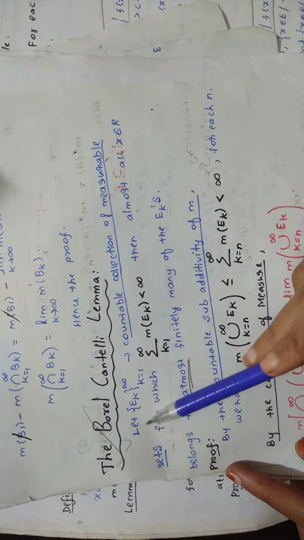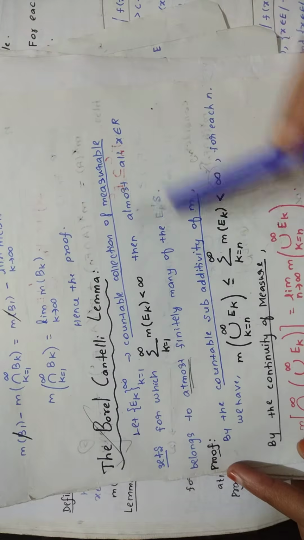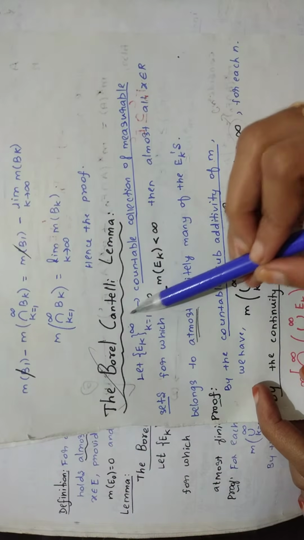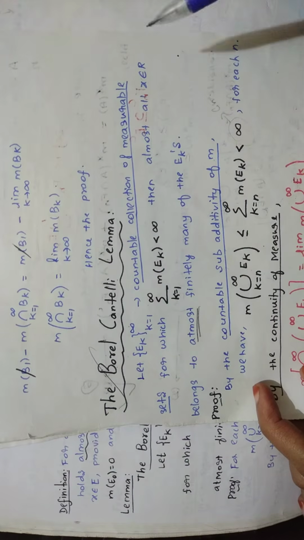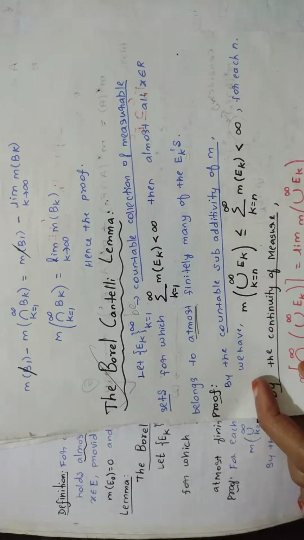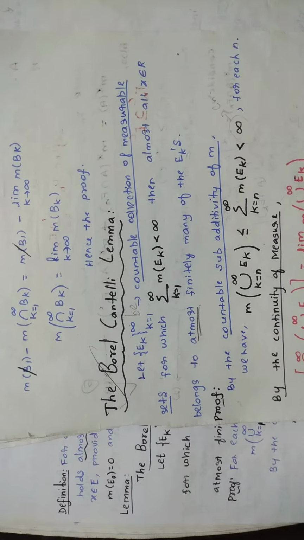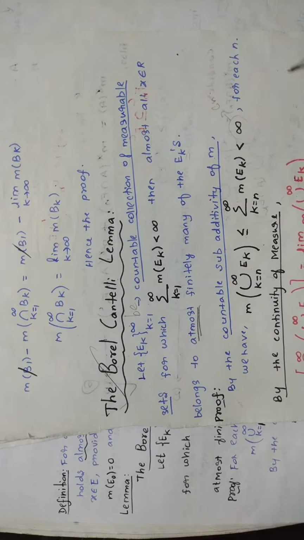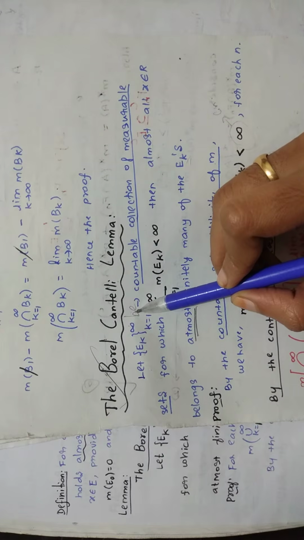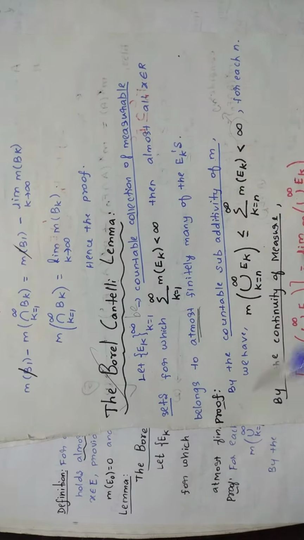Here is the statement. Let E_k, k equal to 1 to infinity, be a countable collection of... you are starting with "let". So here you should not use "let" for the countable collection. That is wrong. Let this be the countable collection of measurable sets. This is the common mistake. Most of them commit this mistake. That is why I am saying, if you are putting "let", then you have to put "be". Let this be a countable collection of measurable sets.